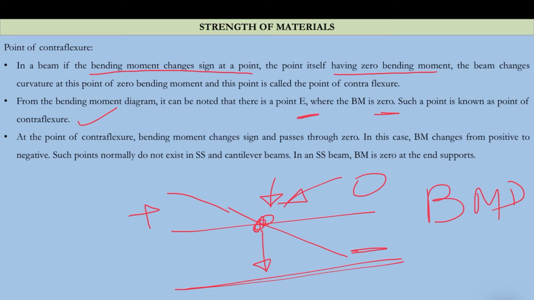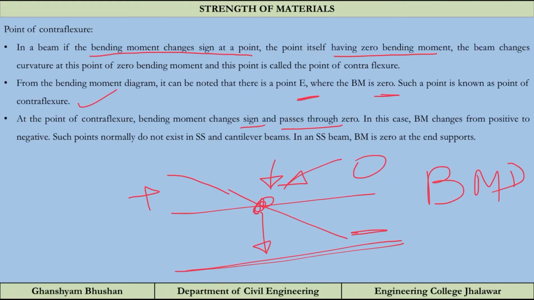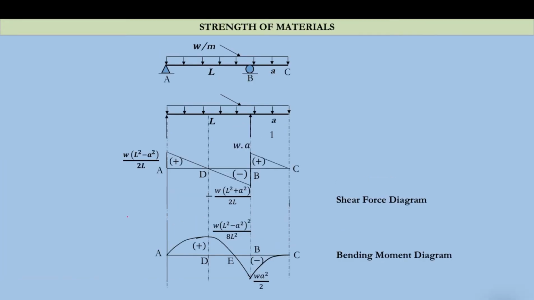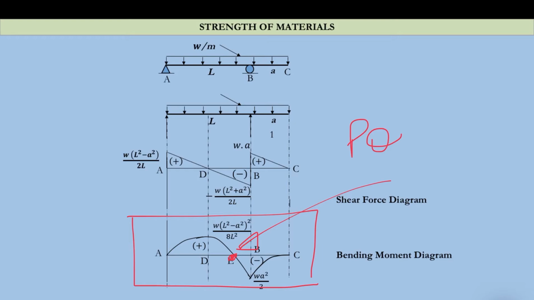At the point of contraflexure, bending moment changes sign, passes through 0. So this you have to keep in mind. This is the bending moment diagram of the previous section. The bending moment is 0 at this point E. You can see it is becoming negative from positive. So this point, that is E, is the point of contraflexure. I think this is clear.